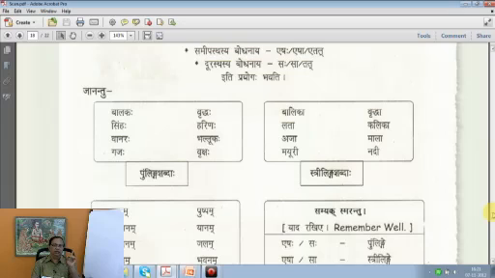Ka plus a, like we studied in Varnamala. Ka plus a is equal to ka. So like that, balaka is akaranta, simha is akaranta, vanara is akaranta, gaja is akaranta, vruddha is akaranta, harina is akaranta, bhalluka is akaranta, and vriksha is akaranta.